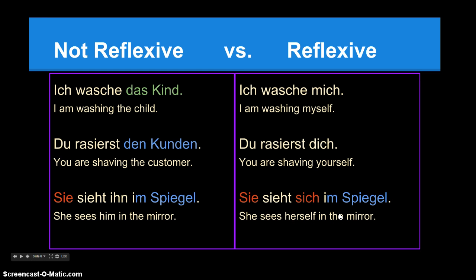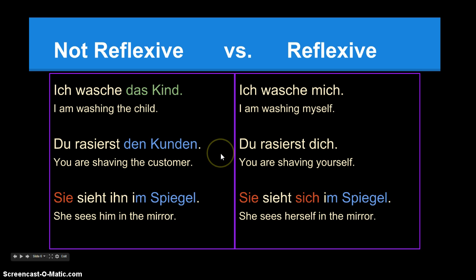So most verbs in German, or a lot of verbs, you can make reflexive. It only depends on whether you are making yourself, or the subject, also the direct object. So for example, not reflexive, ich wasche das Kind. Das Kind here is das direkte Objekt. It is the recipient of the washing. So I am the subject, I am doing the washing, and the thing that I am washing is the kid. Versus ich wasche mich, I'm washing myself. So I am the subject, I'm doing the washing, but I'm also receiving the washing. So I am the direct object as well as the subject.